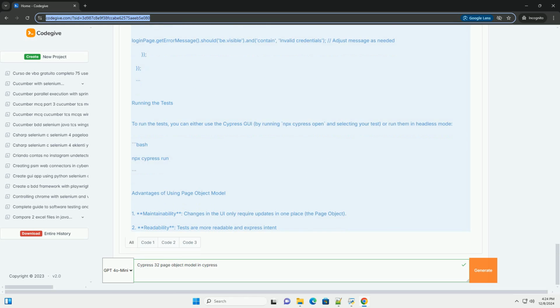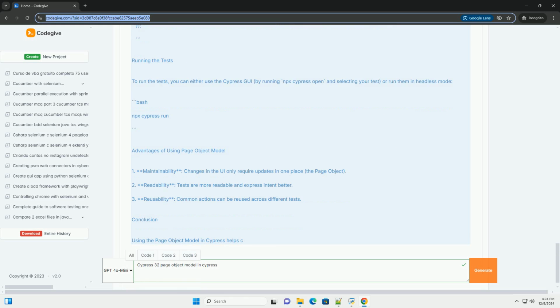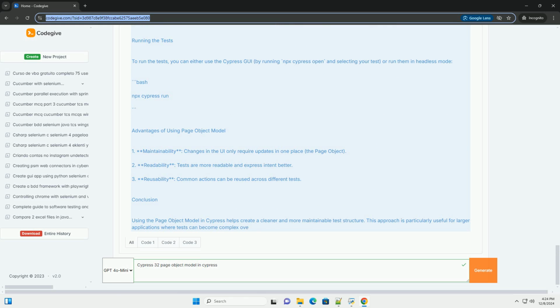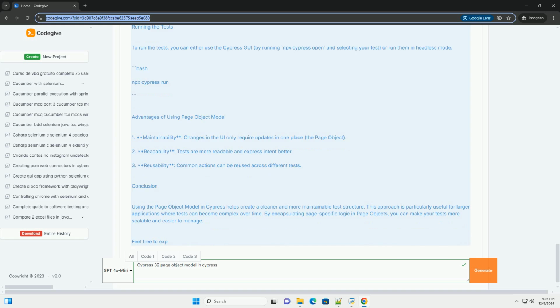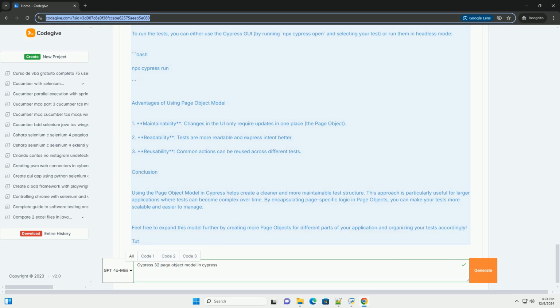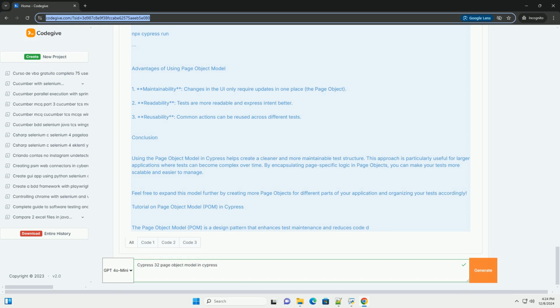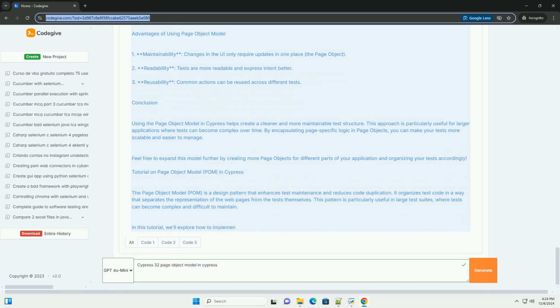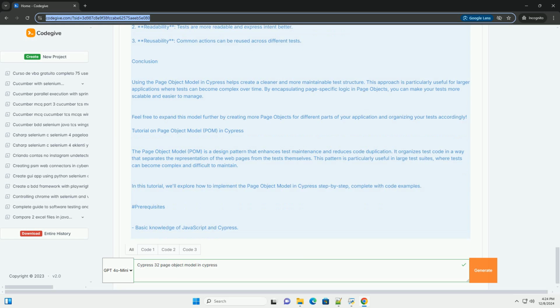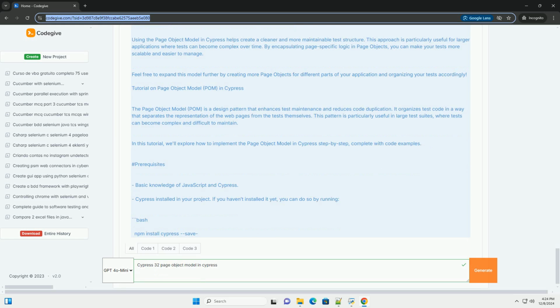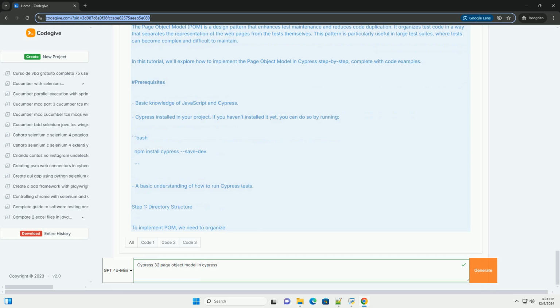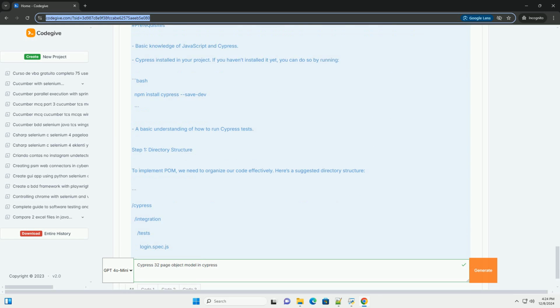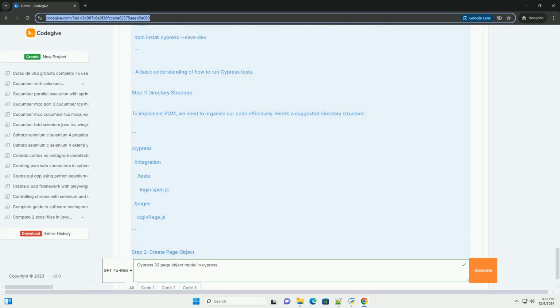Setting up Cypress. 1. Installation. First, ensure you have Node.js installed, then create a new directory for your project and install Cypress. Bash: mkdir cypress-pom-example, cd cypress-pom-example, npm init -y, npm install cypress --save-dev.